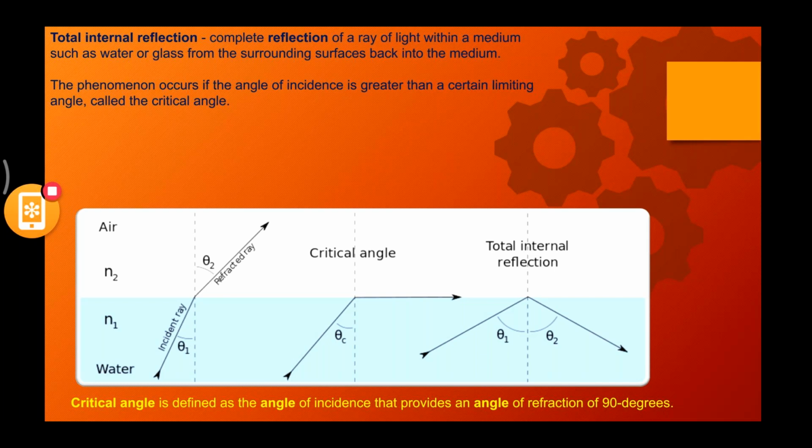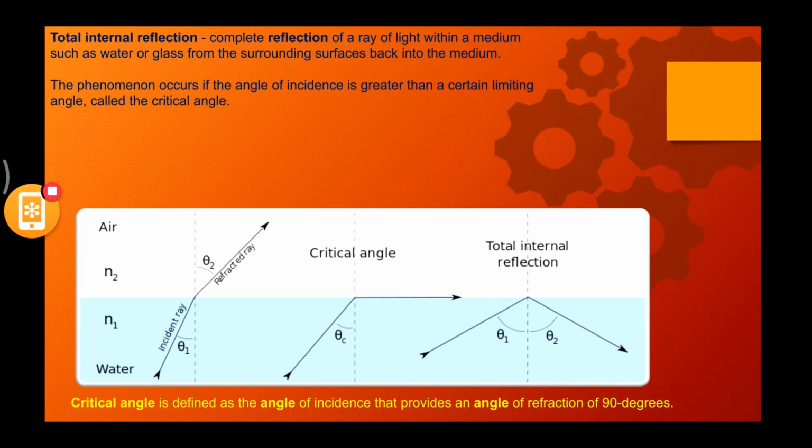Can you see any light or any particular energy that is entering into the air medium? No, right? It is completely inside the water itself. So theta 1 and theta 2 is completely inside the water. There's completely no loss of energy. Now this particular phenomenon is called total internal reflection.